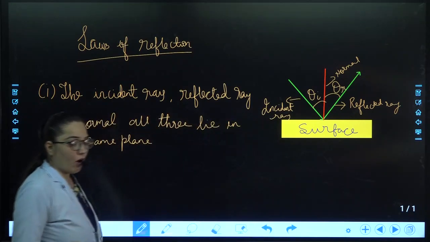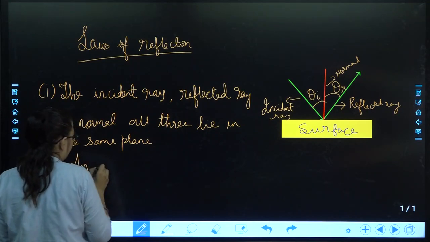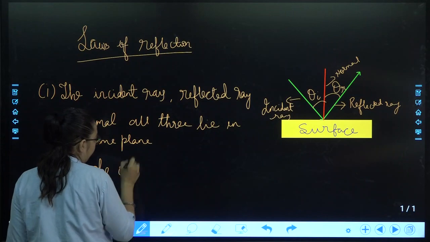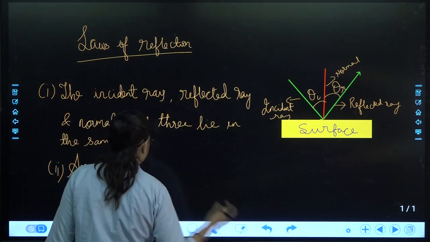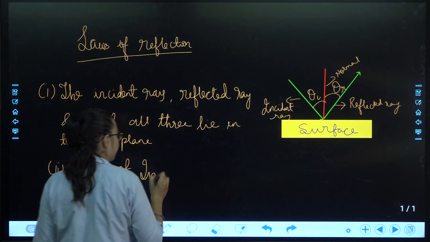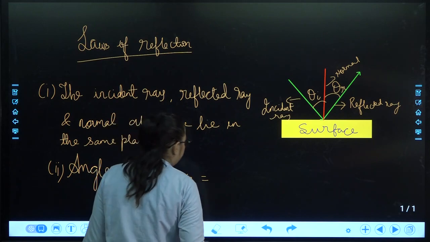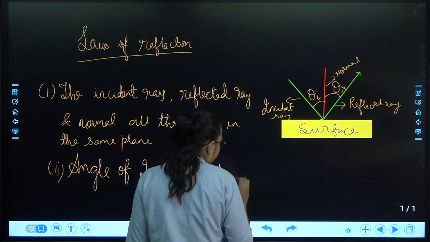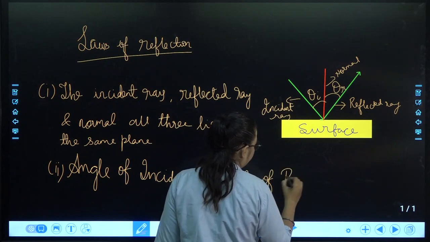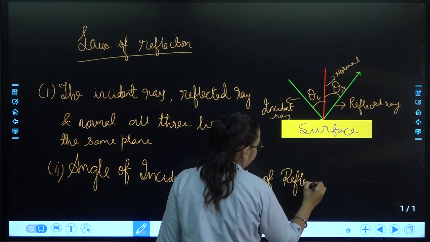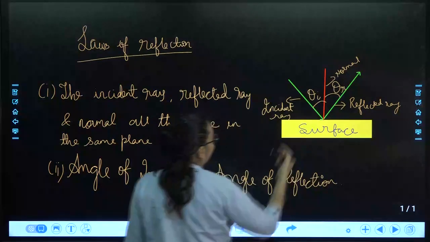Coming to the second law of reflection. The second law of reflection is like this: angle of incidence is equal to angle of reflection. What is the angle of incidence over here?